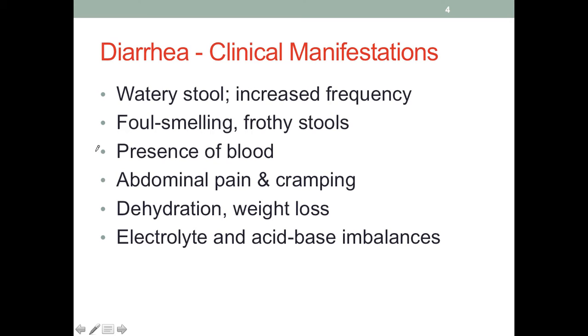But also remember that cancer can cause diarrhea, and cancer can also cause blood in the feces as well. So we really need to pay attention if this is something that a patient is reporting. In addition to these, patients may complain of abdominal pain and cramping, and also due to the high water content of the stool, the patient may have dehydration, which can quickly lead to weight loss, even in the short term. And this is because we know water weight can fluctuate very quickly.